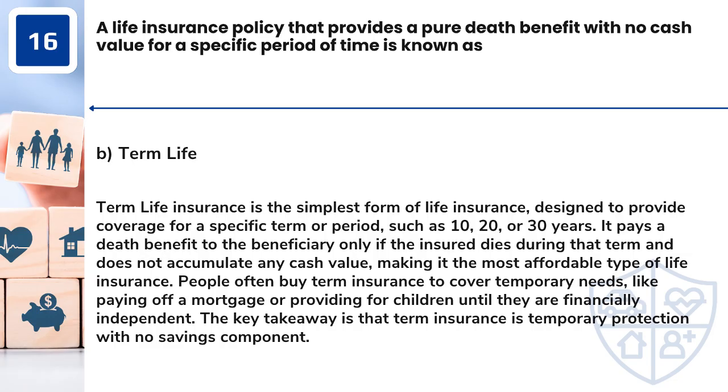Answer: B. Term life. Term life insurance is the simplest form of life insurance, designed to provide coverage for a specific term or period, such as 10, 20, or 30 years. It pays a death benefit to the beneficiary only if the insured dies during that term and does not accumulate any cash value, making it the most affordable type of life insurance. People often buy term insurance to cover temporary needs, like paying off a mortgage or providing for children until they are financially independent. The key takeaway is that term insurance is temporary protection with no savings component.